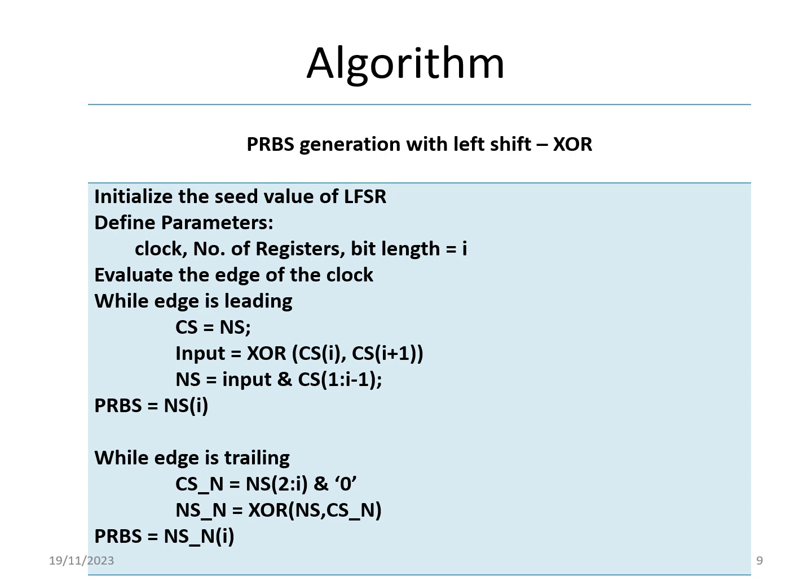Here, the case of the leading edge is considered as well as the case of the trailing edge. Why are we considering these cases? We're going to do XOR operations for the conventional technique as well as the shifted versions. So if we check with the leading and trailing edge, then I will get PRBS equal to NS of I, and while trailing I'm going to get the PRBS of N of new I. So my output will be generated at the trailing edge. My final PRBS is NS_N, and the underscore N is nothing but next state new of I.